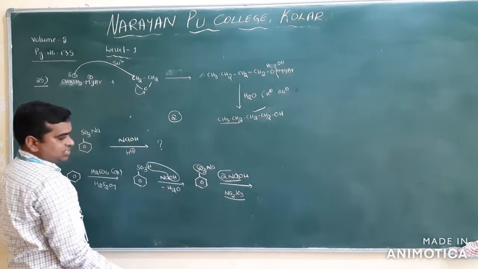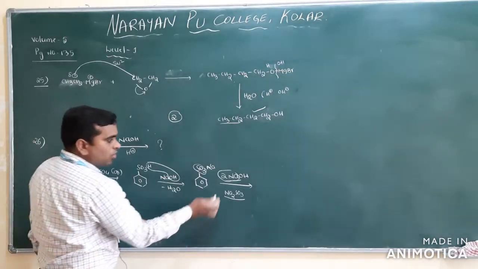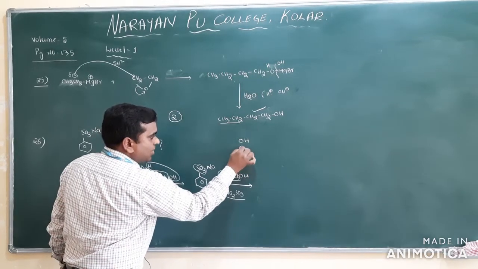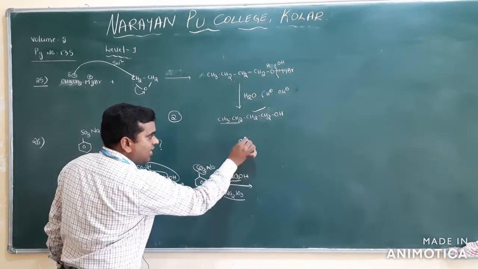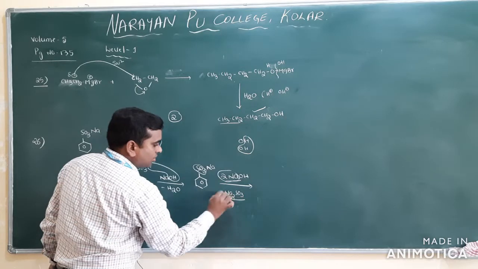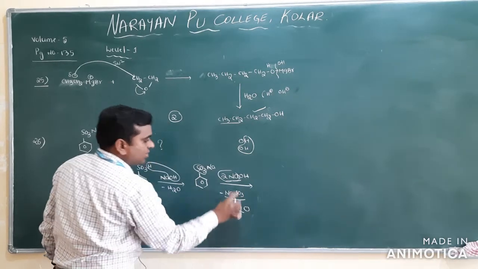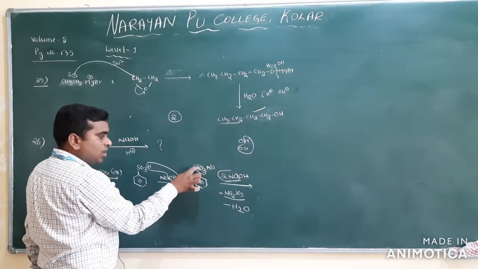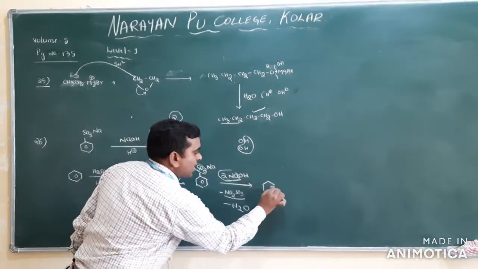Na2SO3. Clear? And now you know that here 2 OH are there, OH and OH, and they will be removed as water. Minus water. And here what is left? 1 oxygen is left, and here 1 sodium. So that's why you will get